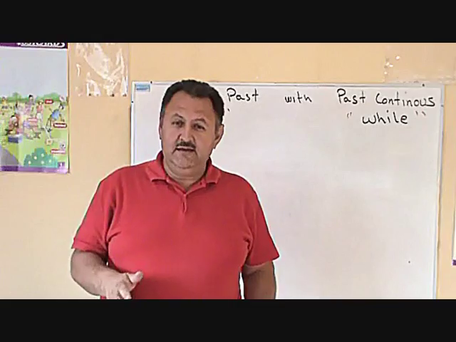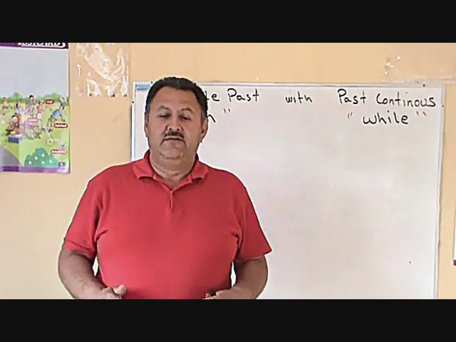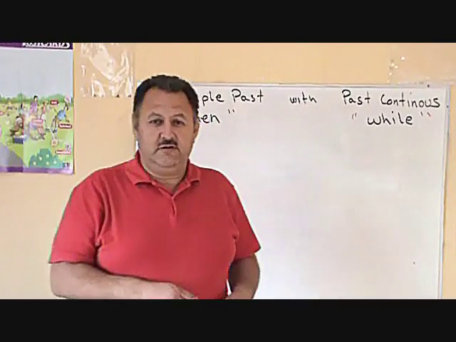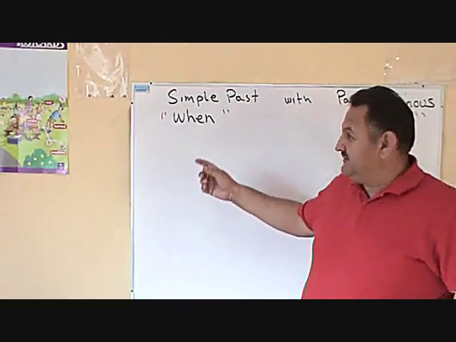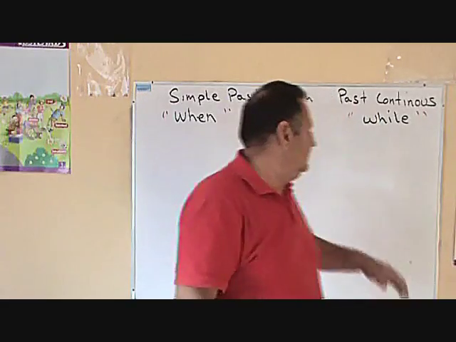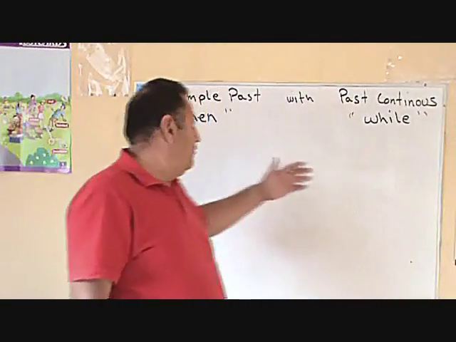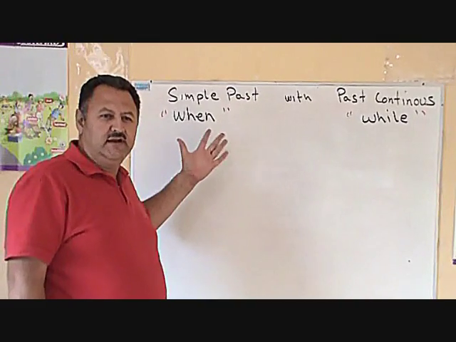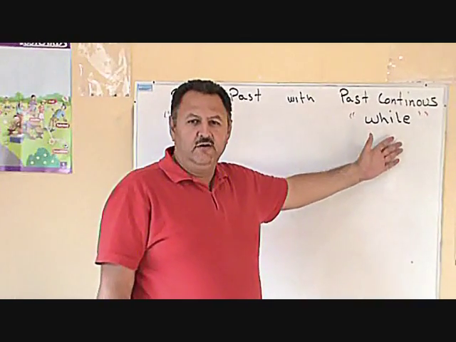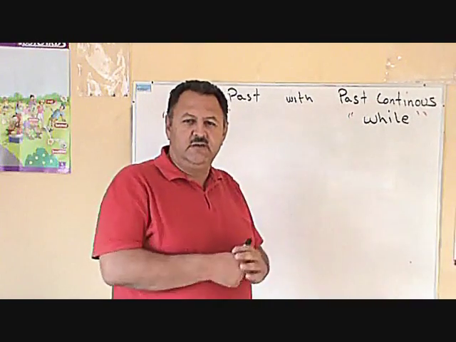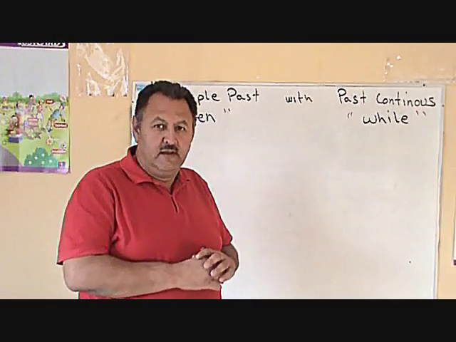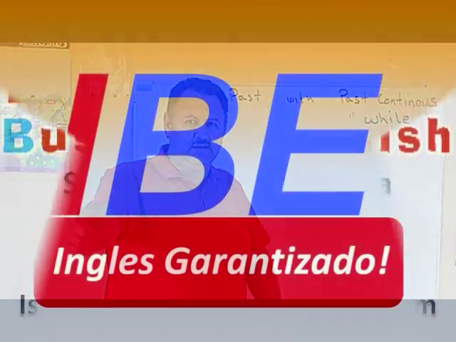Excellent. Today we will talk about the simple past with the past continuous. Okay? When we use the simple past and the past continuous, we use these words, when and while. We use when to express a specific time, and we use while to express something that is happening during another event. So, are you ready? Let's begin.